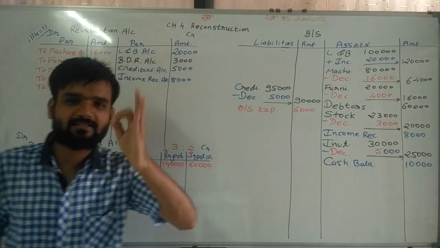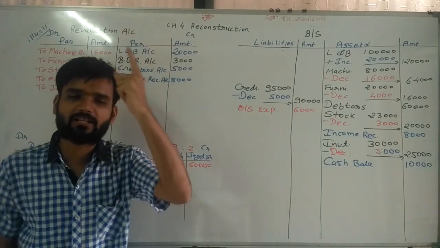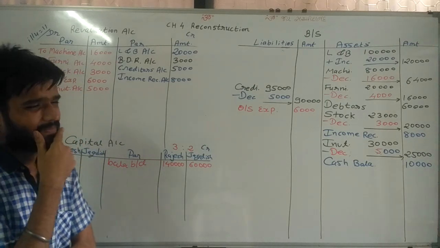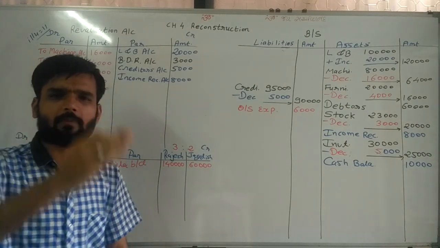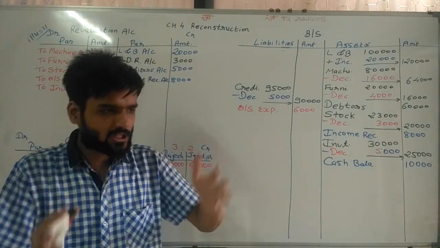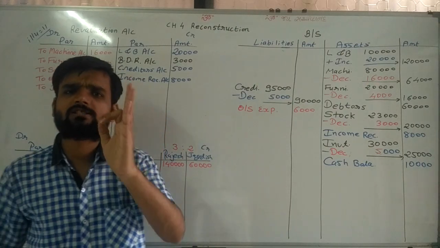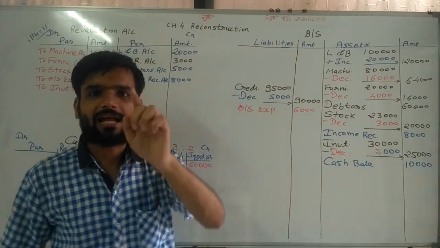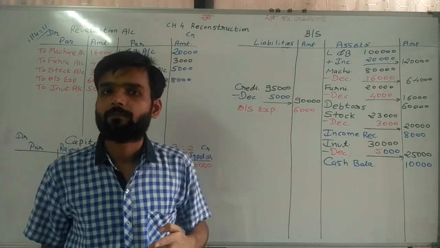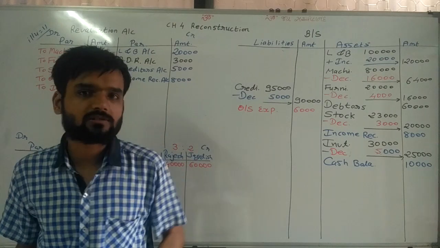Now this is the twist point for which I am taking this sum. Sir, general reserve. Now try to remember 11th standard. There is one chapter, reserves and surplus. Now whatever reserves and surplus is created, that is only for partners. If it is used, then cannot give to partners.